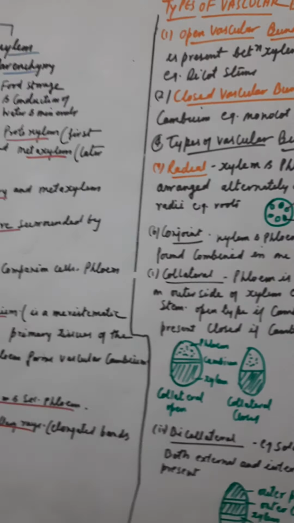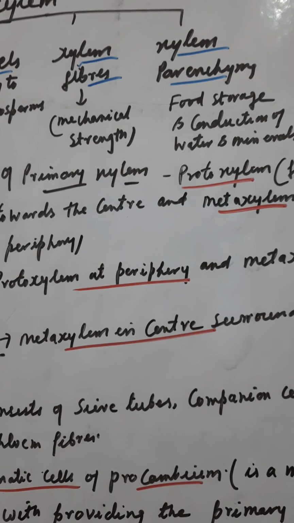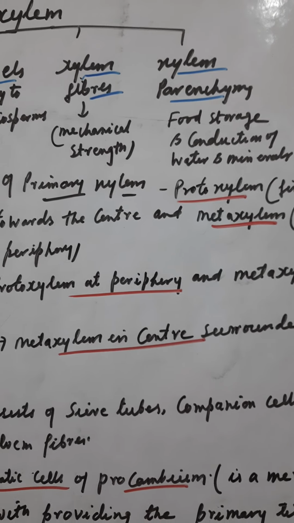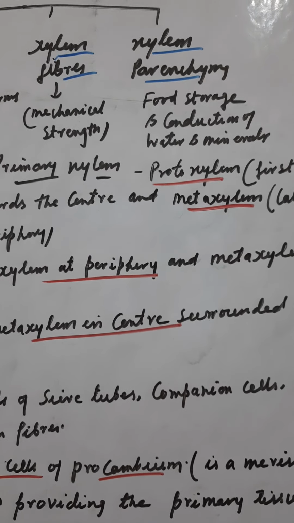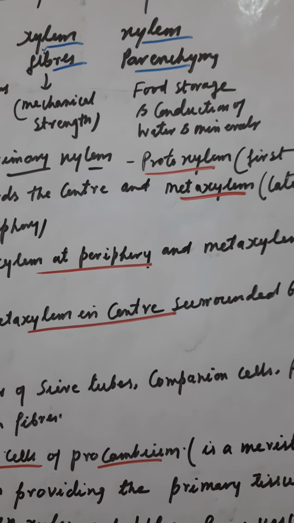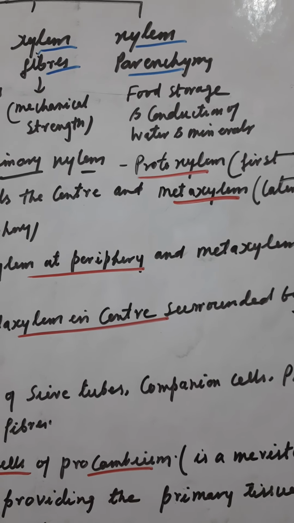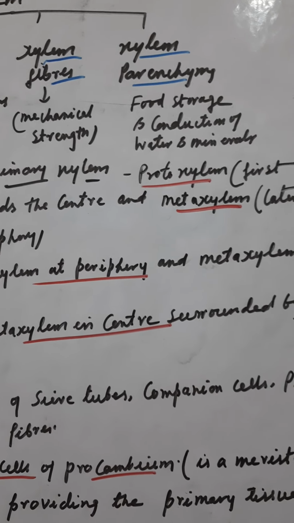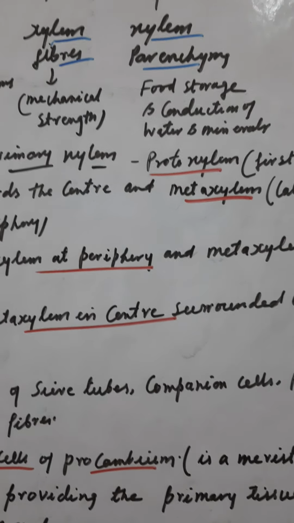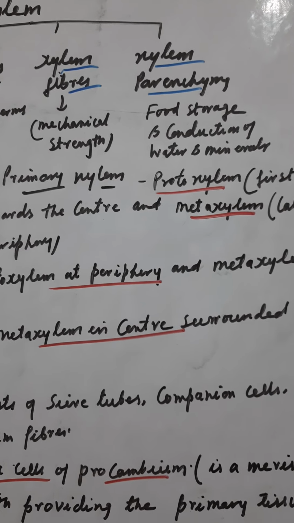So children, in this I have compiled all the things. You write the key points from the board. Please see the video in this period, utilize your full time and go through your book, and write the key points from these notes in your copy and understand the concept. If you are finding any problem related to the vascular or conducting tissue systems, please ask on my number. For this it is there, then after that secondary growth I will be taking in the next turn. Thank you.